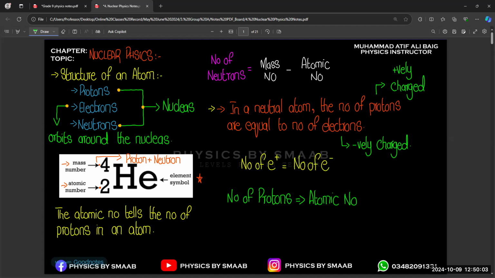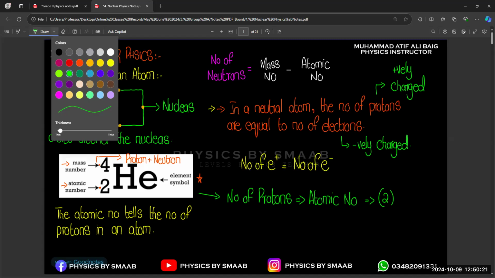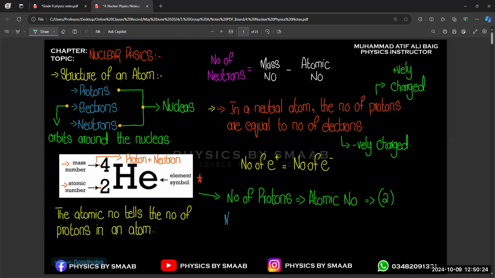So this is the first thing we can observe from this picture of the element. In this example, we have two protons. And then we have the second, the mass number. The mass number is also known as the atomic mass. Both make the same sense.